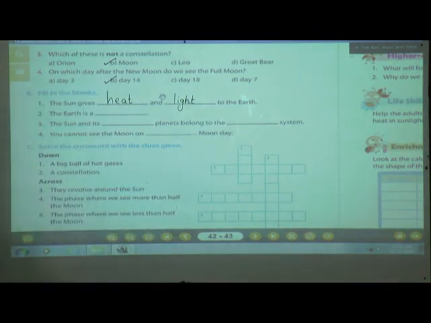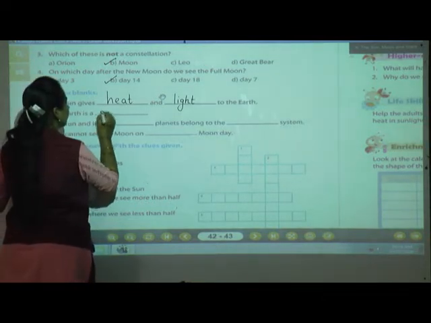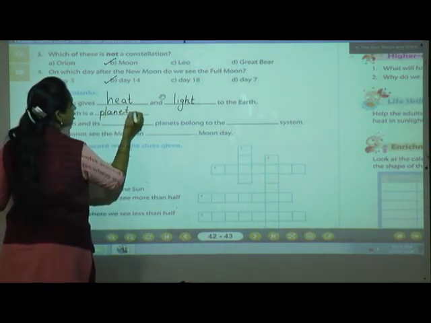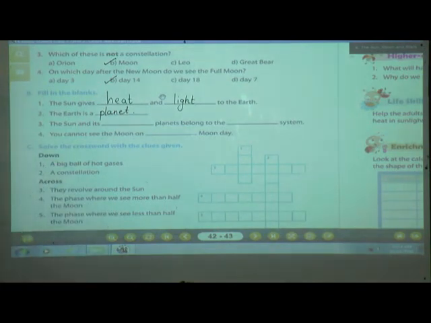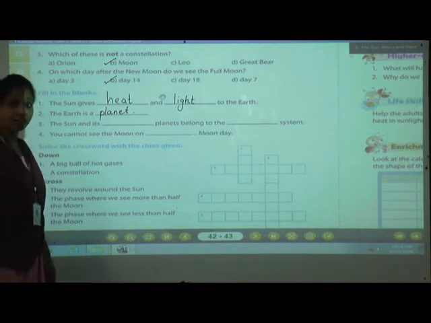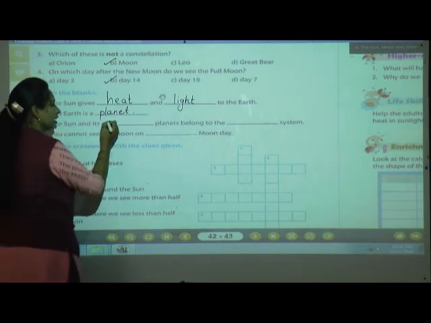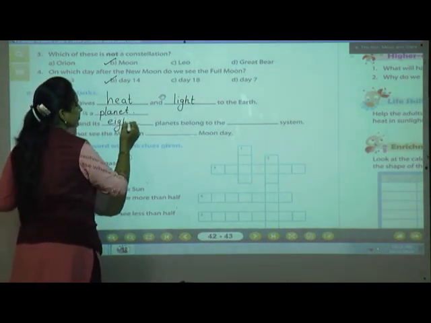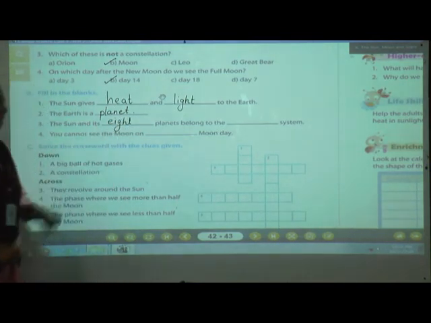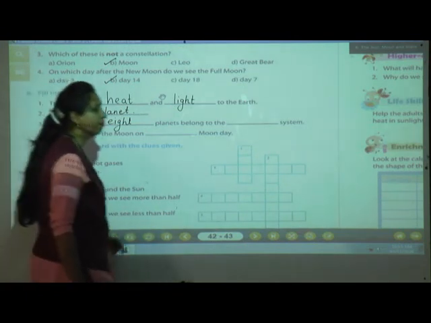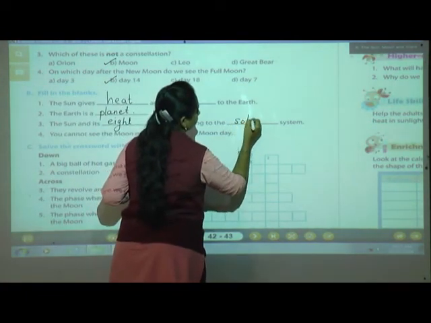The next one. The earth is a dash dash. What is the earth? Earth is one of the planets. The sun and its dash dash planets belong to the dash dash system. See, the earth and how many planets are there in the sun's family? 8, isn't it? The sun and its 8 planets belong to which system? Solar system.